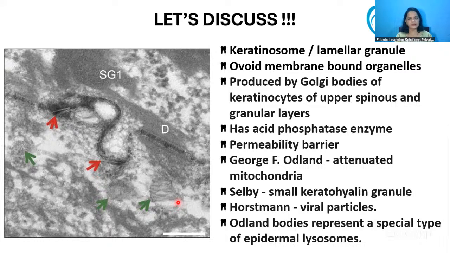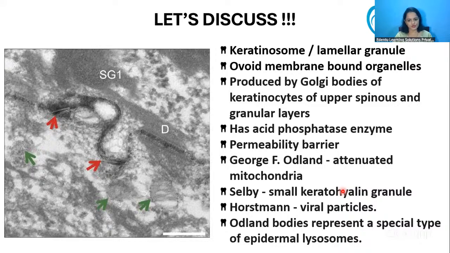These bodies contain acid phosphatase enzyme also and act as a permeability barrier. The one who actually discovered these Odland bodies is George F. Odland. He considered it to be mitochondria. But then later it was ruled out. Two more researchers who studied it considered that it may be a keratohyalin granule or it may be a viral particle.